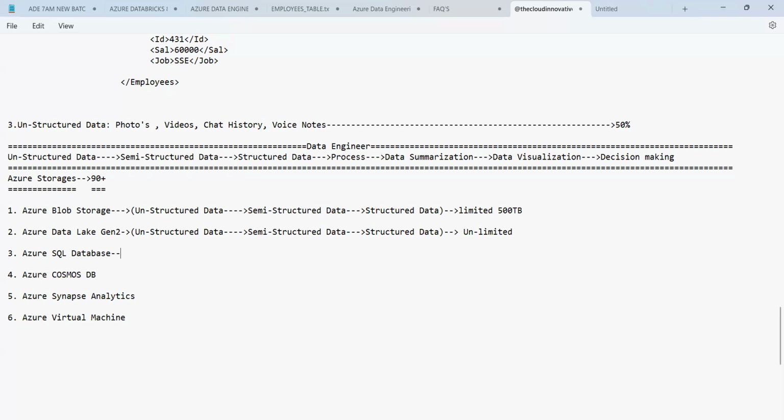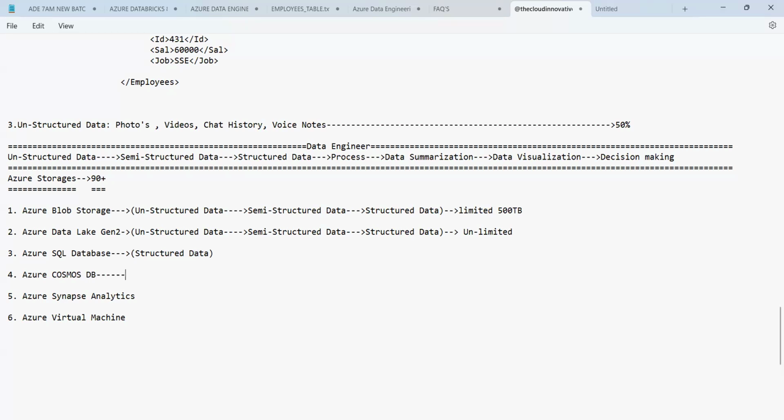And then, Azure SQL Database. You know SQL Database now. So SQL Database can store only structured data, and Azure SQL can also store only structured data. No other data is allowed here because of the RDBMS rules.